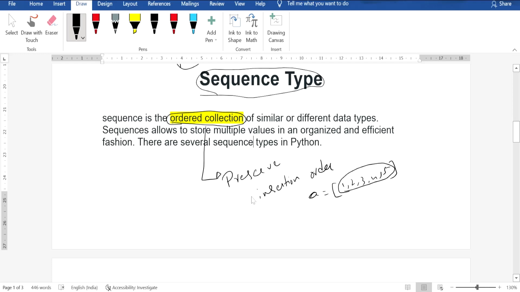All the time, the value 1 is at index 0, value 2 is at index 1, value 3 is at index 2, value 4 is at index 3, value 5 is at index 4. If you want to retrieve value 2, simply you can use a of 1. Here 1 is an index. By using the index, we are retrieving the element at index 1, which is 2. Whenever we use a of 1, we will always get 2. So here the order was not changing, hence it is called ordered collection.